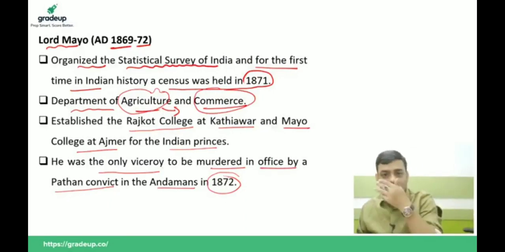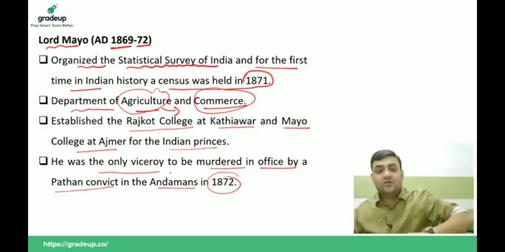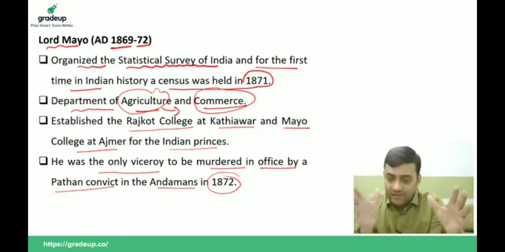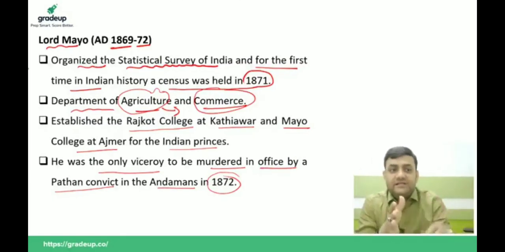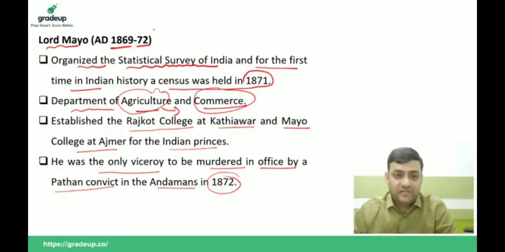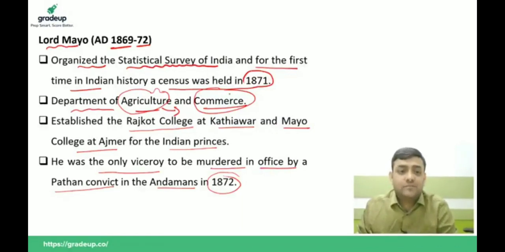In order to categorize all this and reform the sector, they started the Department of Agriculture. With this, they got raw materials for agri-based industries like the sugar industry and cotton textile industry, for which they established the Commerce Department.